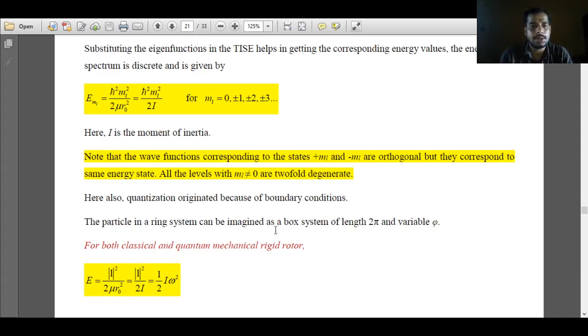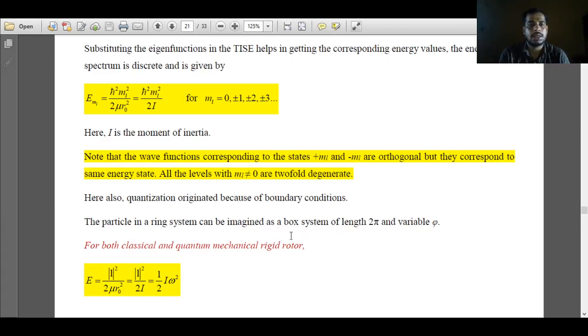A particle in a ring system can be imagined as a box. So what is the resemblance between rotation of a particle in two dimensions and a particle in a box? In the particle in a box, the length was a, and the variable was x, as the particle was moving along the x axis. In the case of a particle in a ring, the length becomes 2 pi, because after 2 pi the eigenfunctions repeat themselves, and the x variable is replaced by the phi variable.